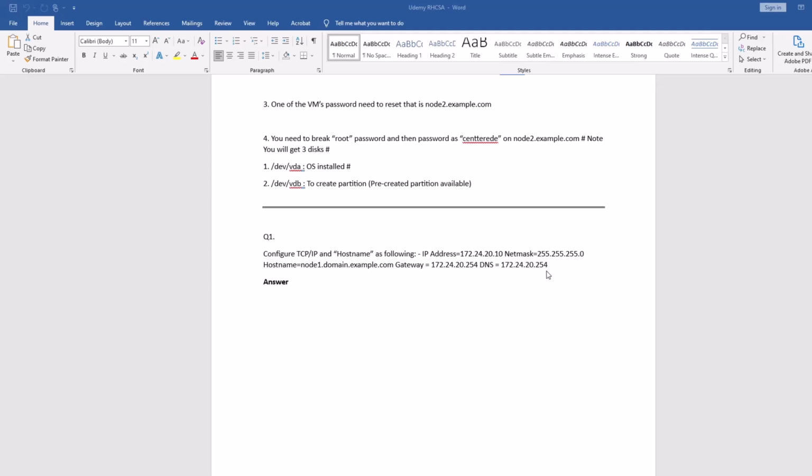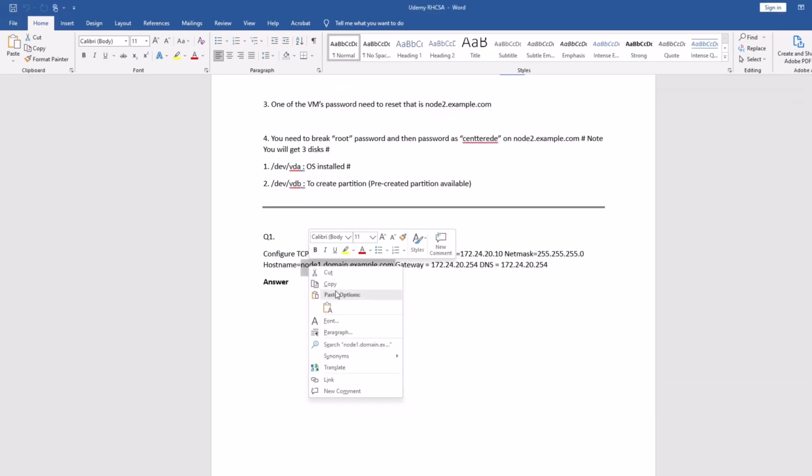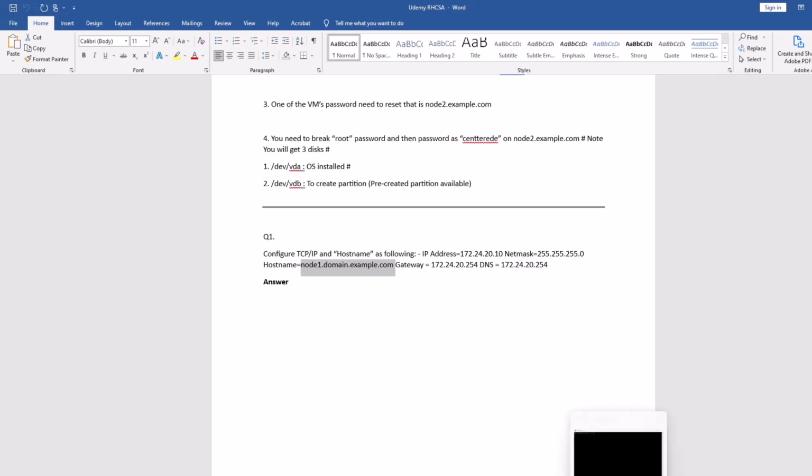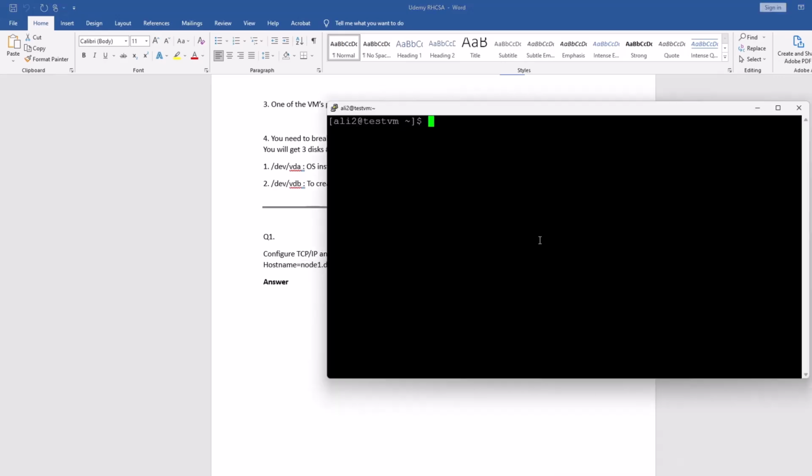Just make sure in the exam you are going to get the same thing, the 255.255.255.0 network mask, right? So let's configure it. This is the host name you are going to set up. I'm going to log in to it.